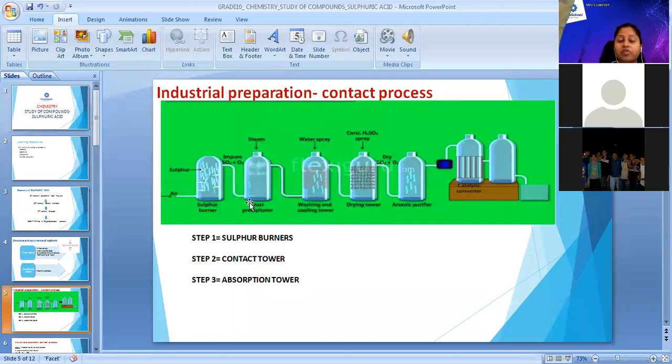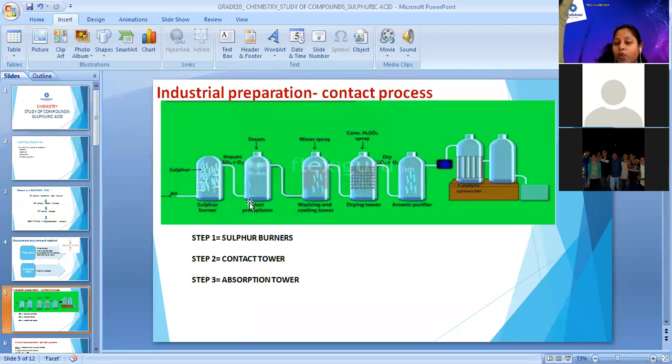Now in this, if you observe, there is a very big unit of different chambers, right? In the diagram, there is a first chamber in which I have shown an inlet for air, and there is sulfur inside that chamber. Next, 4 chambers are for purification. So step 1, sulfur burners and purification, are the first 5 chambers.